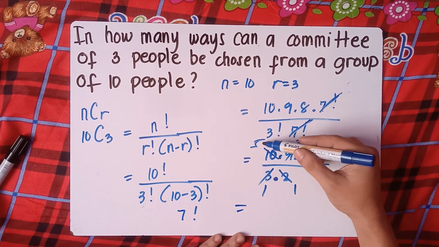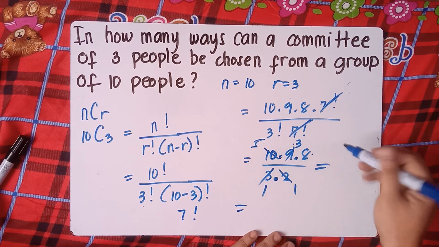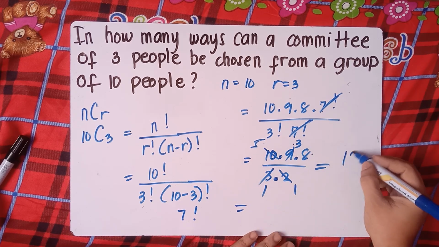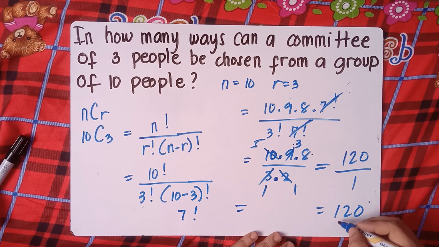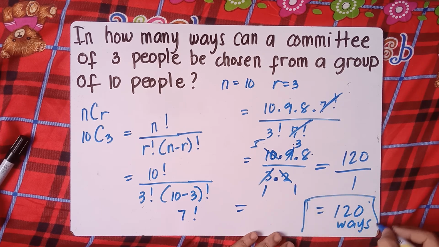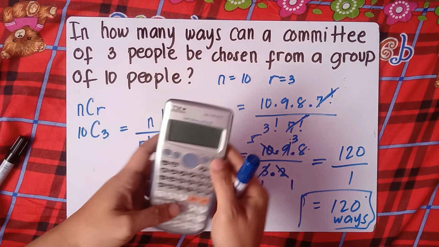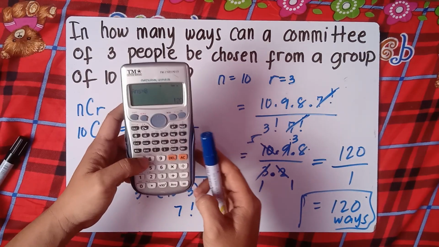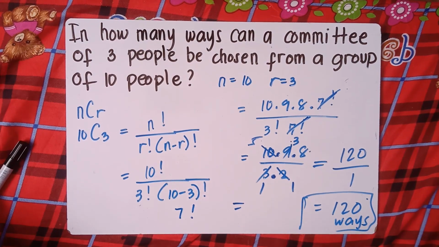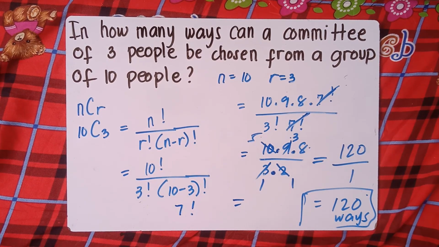So the remaining is 5 times 3, 15, times 8. But for me, class, I'd better multiply 8 and 5. 8 times 5 is 40, times 3 is 120, over 1 times 1 is 1, so that's 120 ways. Or you can multiply 5 times 3 on your calculator, that's 15, times 8, that's 120. 120 ways. Alright, so that's how you solve for combination.